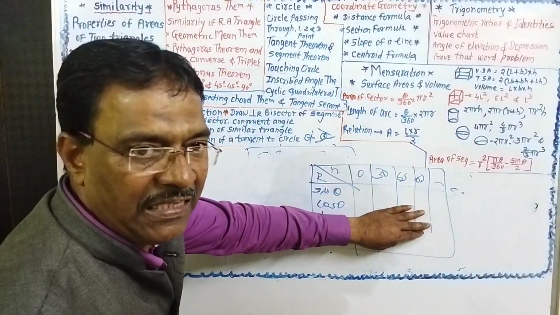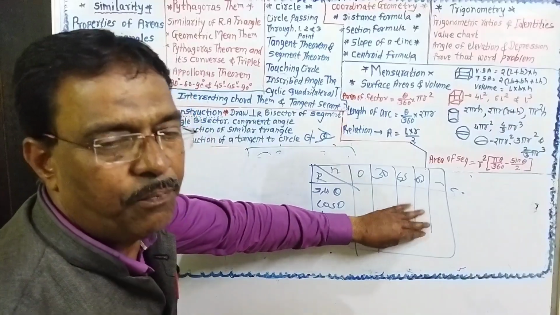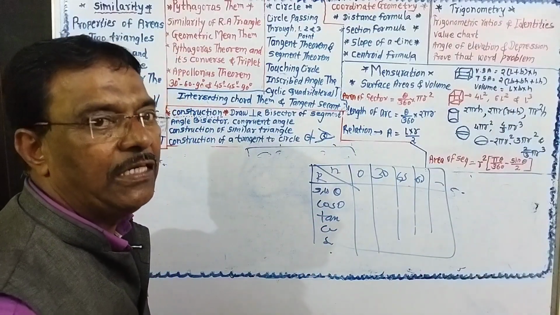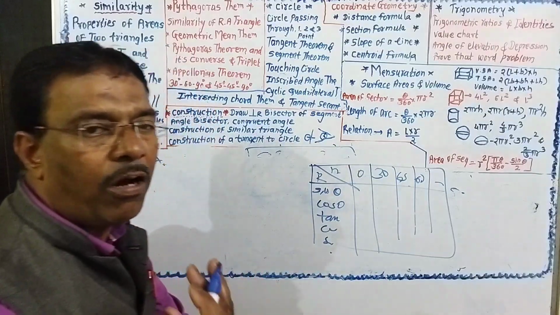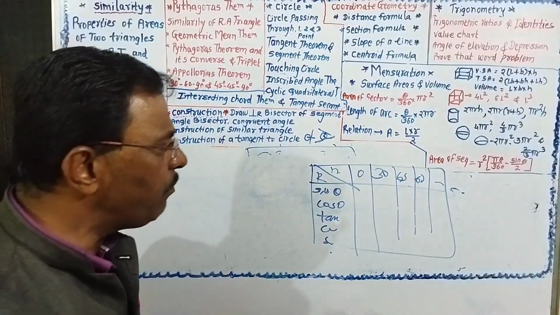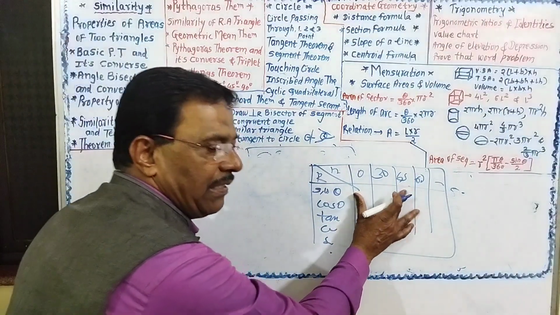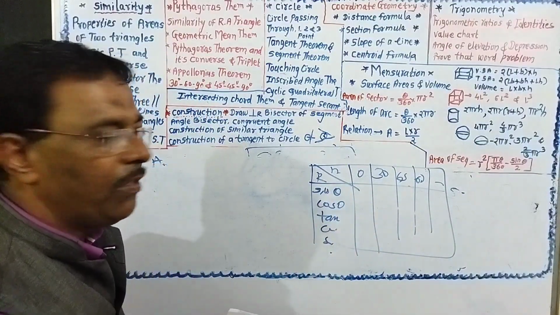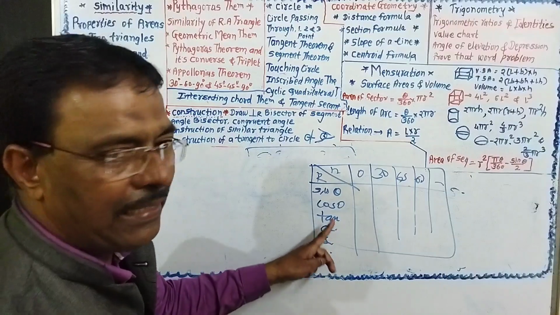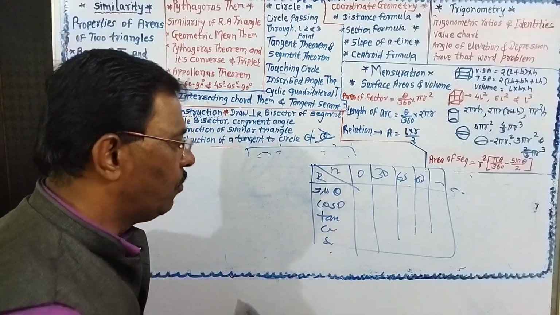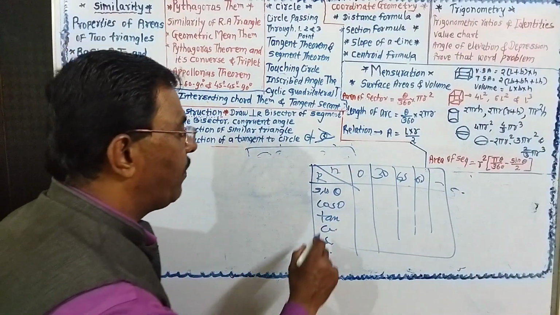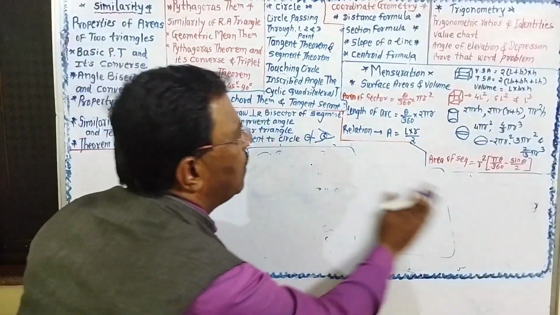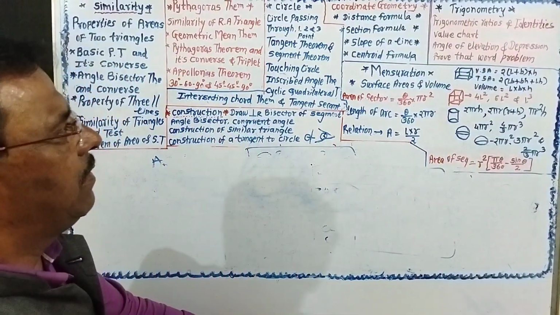You must prepare this chart in the first 5 to 10 minutes, before 11 o'clock when you have got your answer sheet. Because when you prepare this chart, you can use these values directly. While finding the slope of a line, you must know all the trigonometric values of tan theta. So you can prepare this chart.